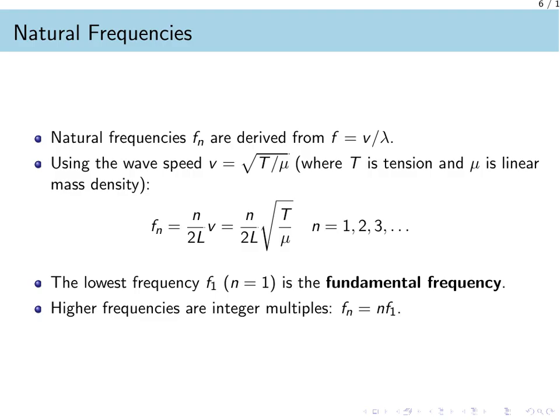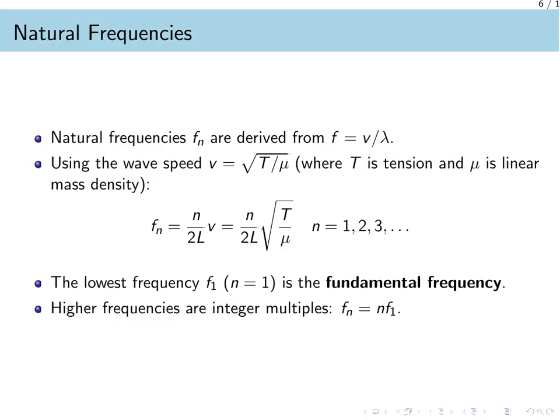We can determine the natural frequencies of these modes by using the relationship that frequency equals wave speed divided by wavelength. By substituting the expression for wave speed on a string, which is the square root of the tension T divided by the linear mass density mu, we can find the frequency for any mode, n.